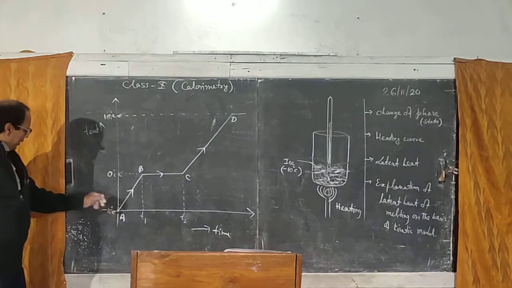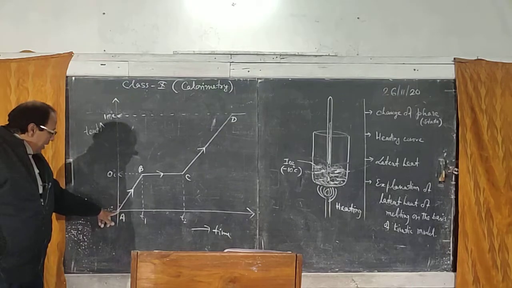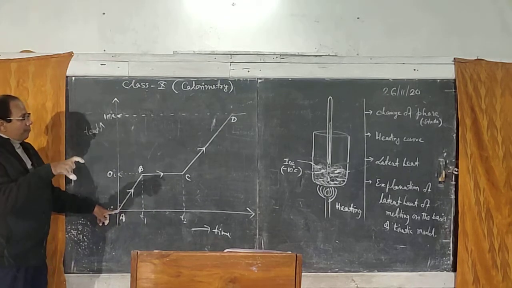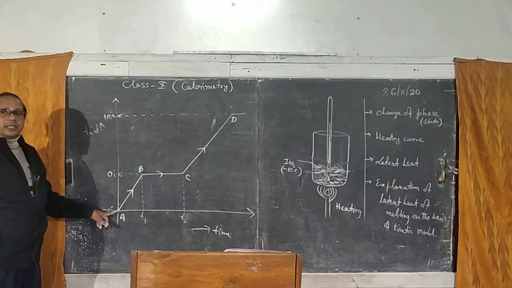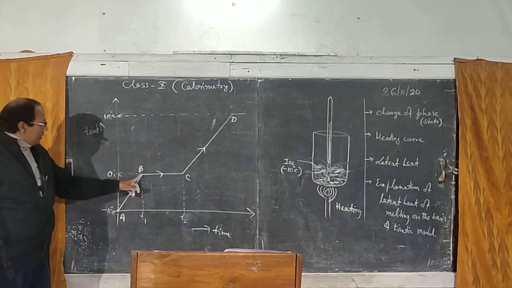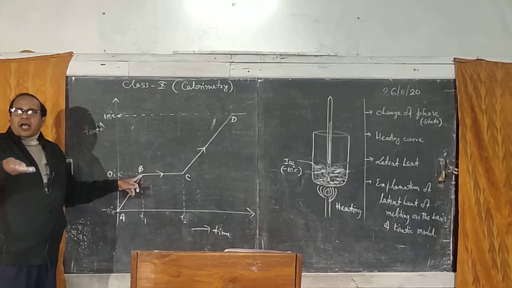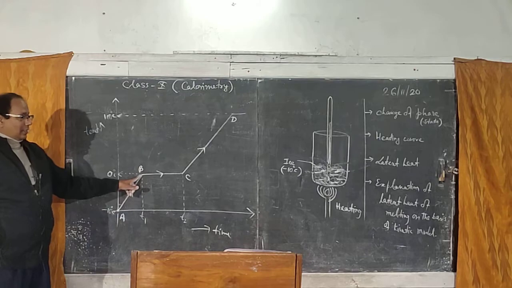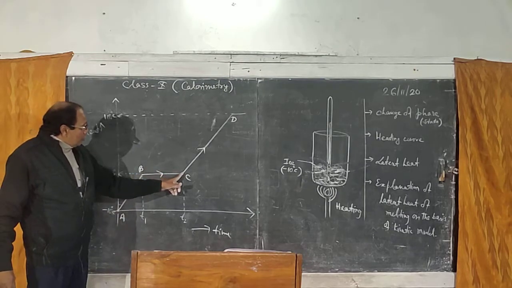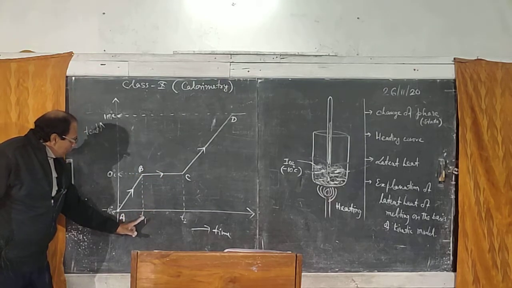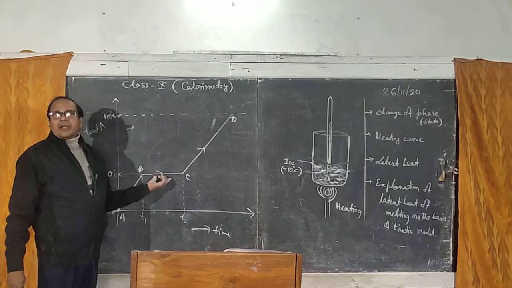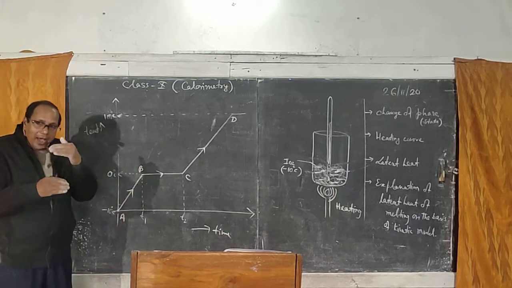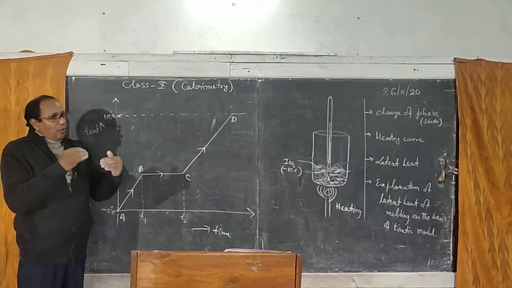Let me talk about what each point shows. A shows that initially the temperature of ice is minus 10 degrees Celsius. A to B shows that the temperature is rising with time from minus 10 to 0 degrees Celsius. B to C shows that from time T1 to T2 the temperature remains constant, and the ice starts converting into water.